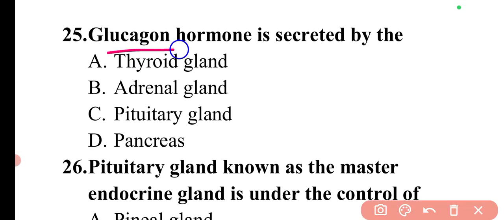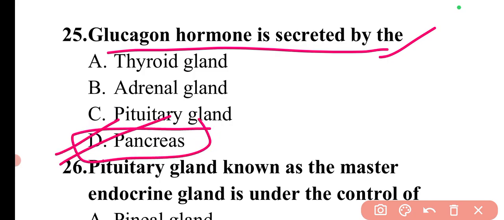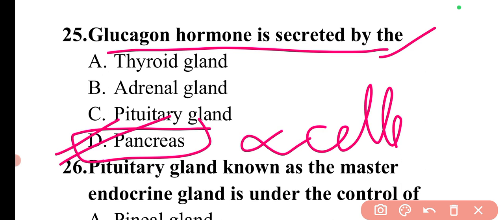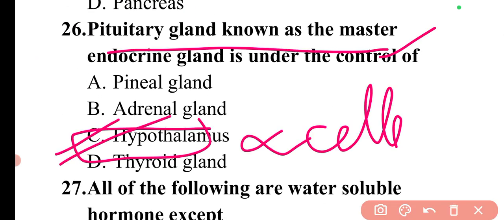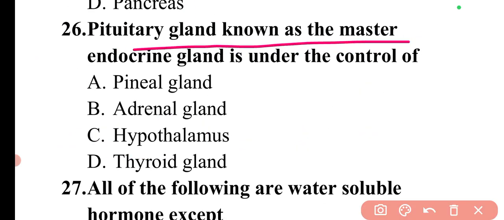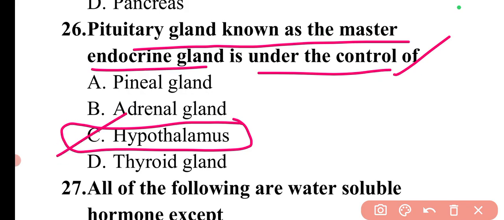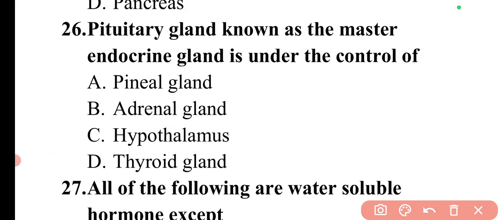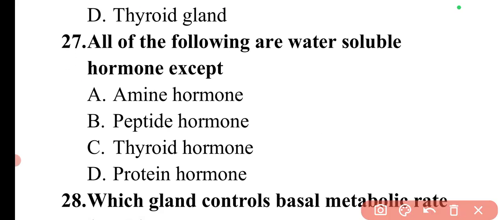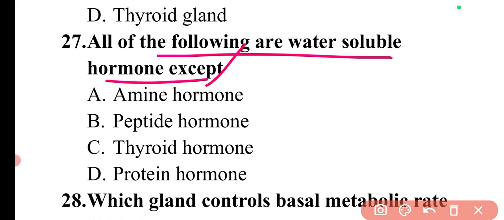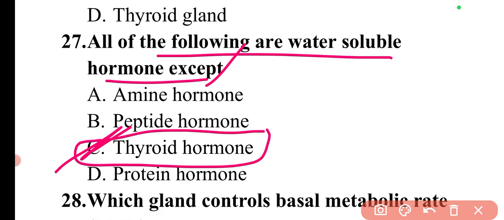Next question is: glucagon hormone is secreted by. Glucagon hormone is secreted by pancreas alpha cells. Next question is: pituitary gland, also known as master endocrine gland, is under the control of. The pituitary gland is under the control of the hypothalamus. So option C is correct. Next question is: all of the following are water soluble hormones except. The exception is the thyroid hormone. So option C is correct.